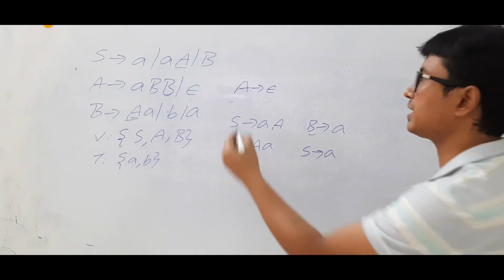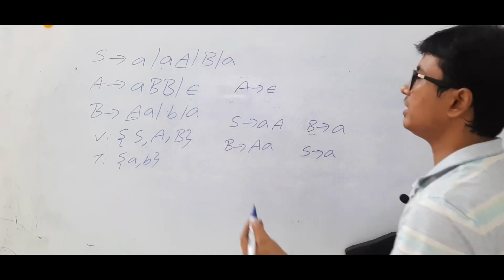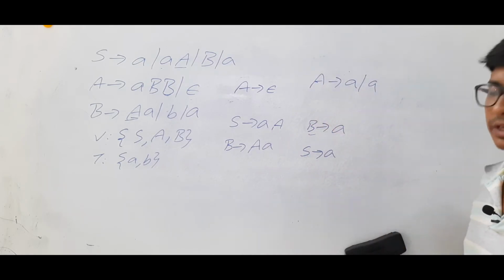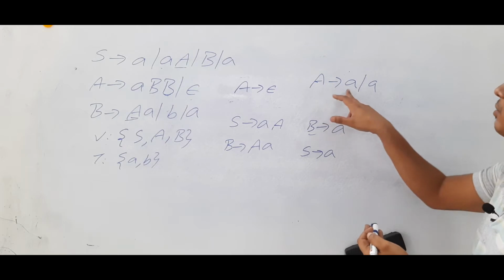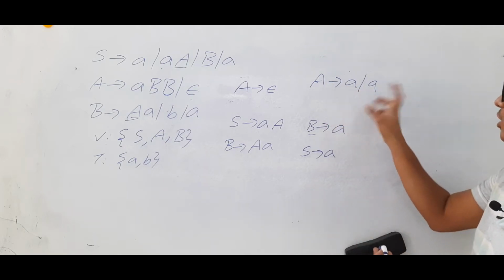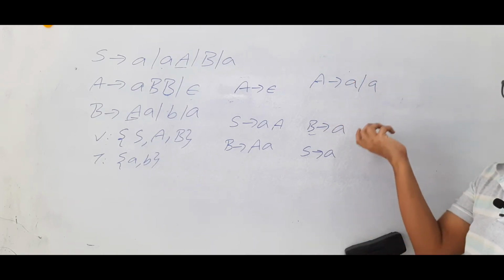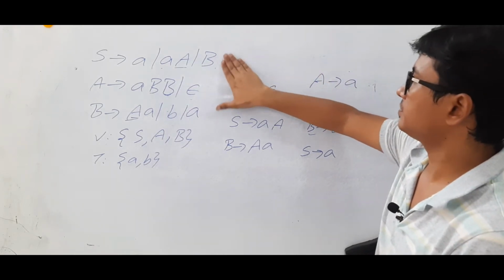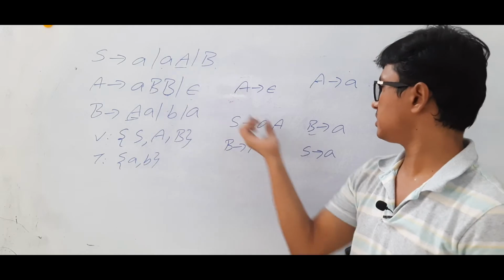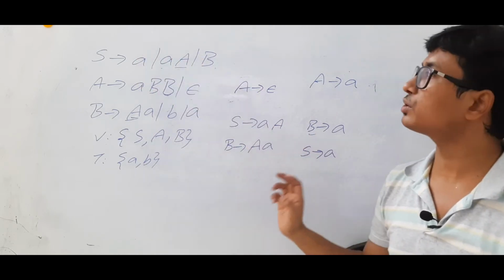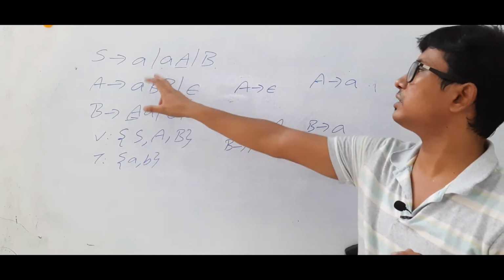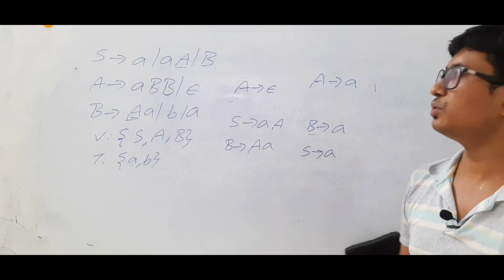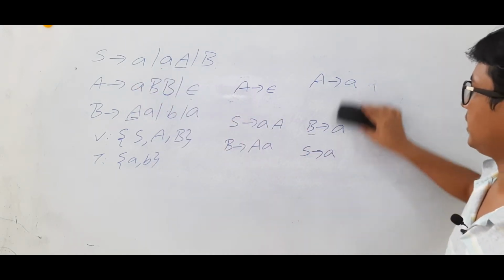Already S determines A is there. We no need to add it because A is already there. If it looks like A determines A or A, what is the meaning of A determines A? A can generate A. What is meant by A or A? It can generate A or A. It is simply A determines A, so you can eliminate this one. It is not an extra production because that production is already there. If it is an extra production, then you add it. Already S determines small a is available, so you no need to add it.